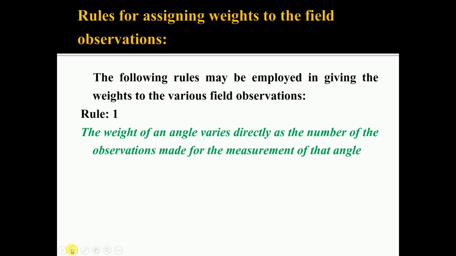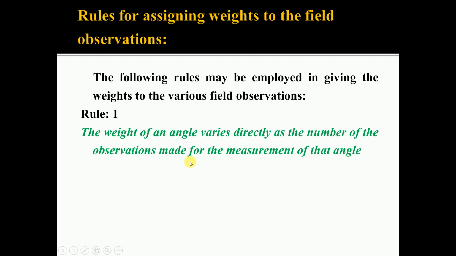Then we discuss how the weights are assigned to the field observations. When we are conducting the survey, you may deal with linear measurement or angular measurement; how are the weights assigned to the observations? So the following rules may be employed in giving the weights to the various field observations. Rule number 1, the weight of an angle varies directly as the number of observations made for the measurement of that angle.